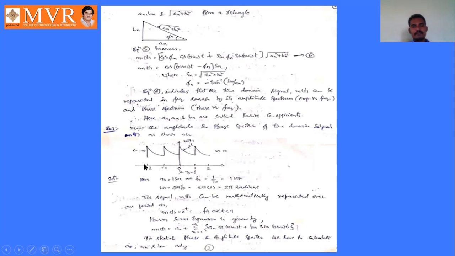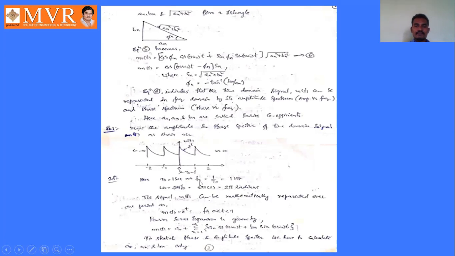So first of all, we have to note how much the time period is here. So here the time period is from 0 to 1. With this time period, it will be repeated from minus infinity to plus infinity. Here it is given as t naught. T naught is nothing but the fundamental time period. Fundamental time period is given as 0 to 1, that is 1 second. Time period is given as 1 second.